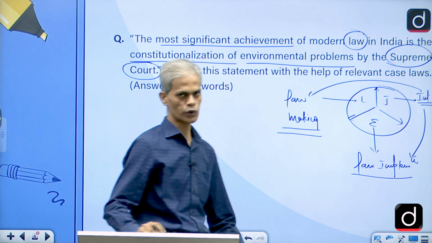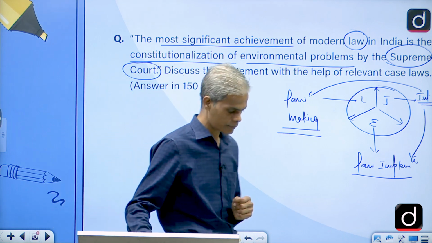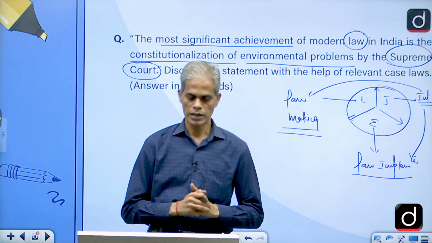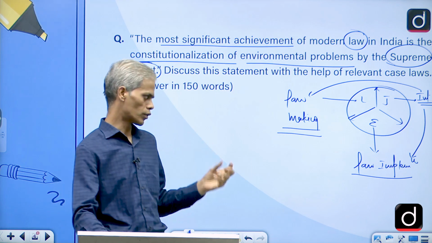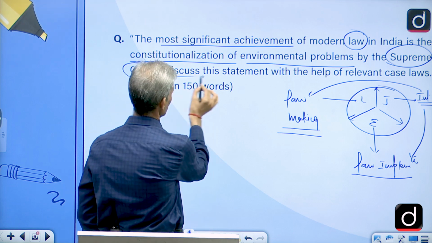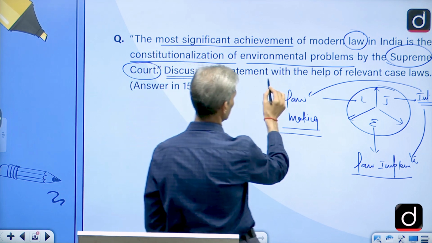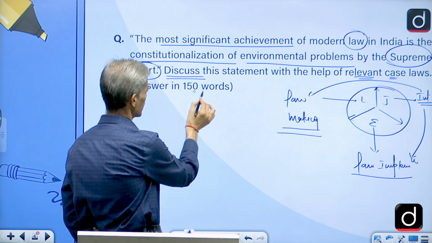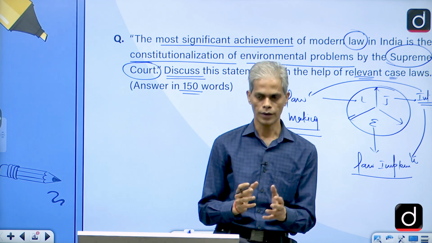So again, this question is popping up from Part 5 of the Indian Constitution, that is Union Executive, Legislature and Judiciary. If you have done a thorough study, definitely this would be a direct question for you. And secondly, discuss this particular statement with the help of some case laws, especially the relevant case laws, and this question is supposed to be answered in 150 words.